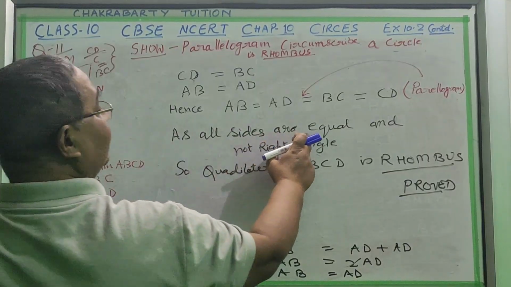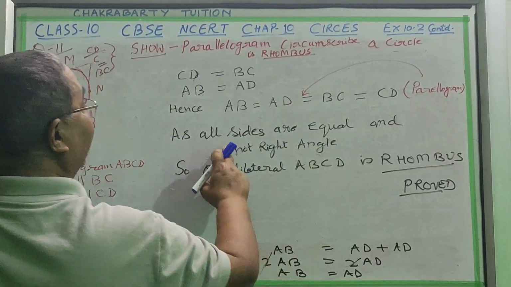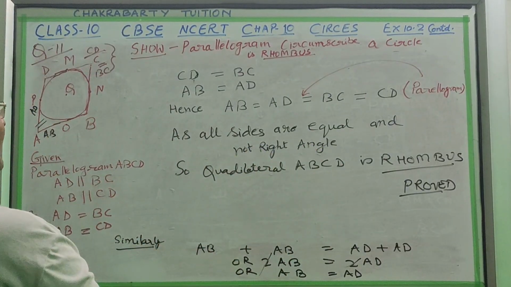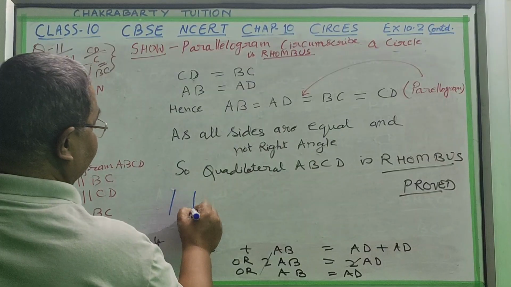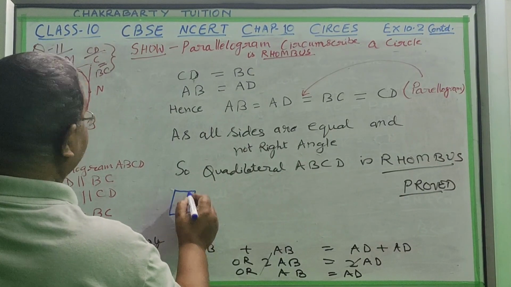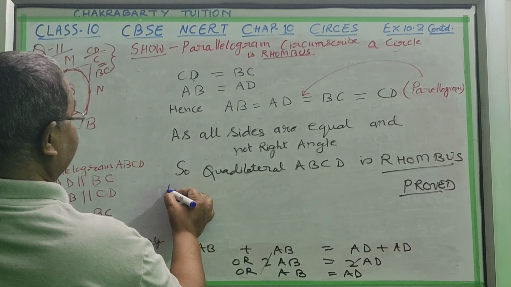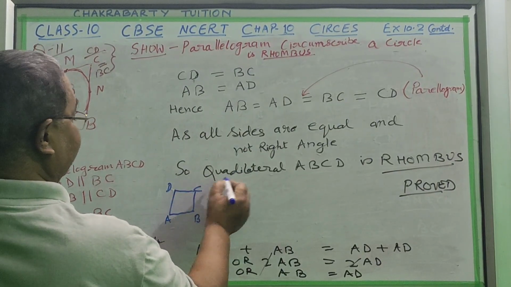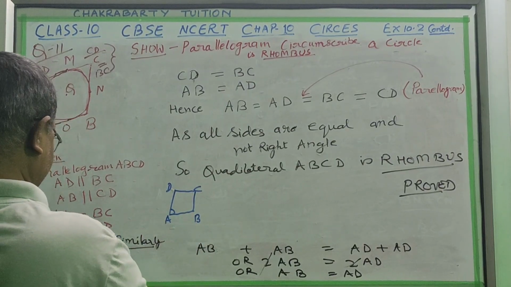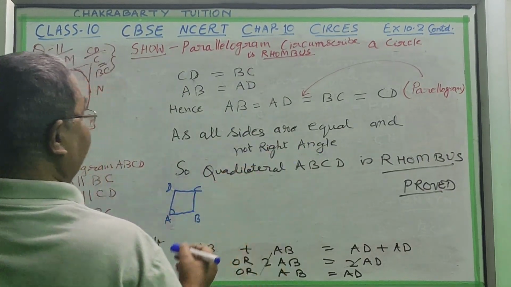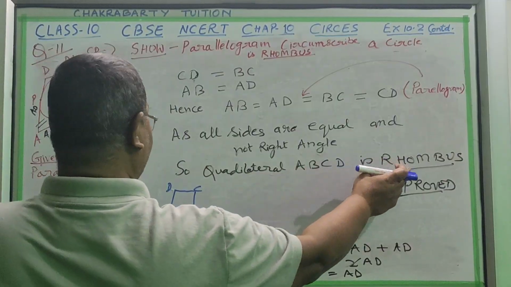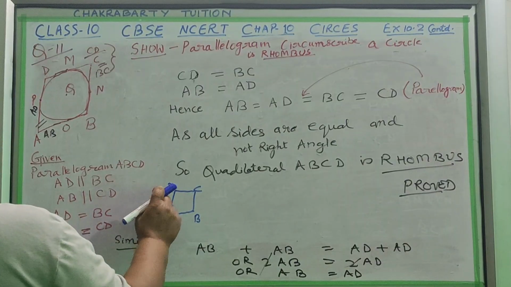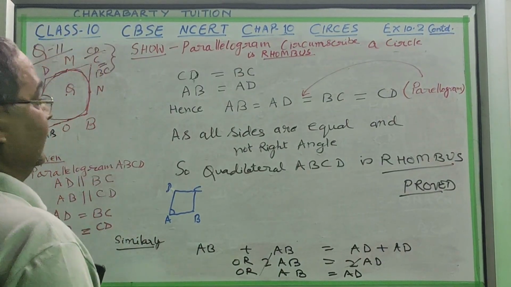As all sides are equal, now all four sides are equal. This side and this side are equal, meaning D and C, A and B. So all four sides are equal, but here it is not 90 degrees. They are not right angled. So quadrilateral ABCD is a rhombus. Rhombus means it is like a square, but the angles are not 90 degrees. That's why it is a rhombus. Okay, now it is proved.